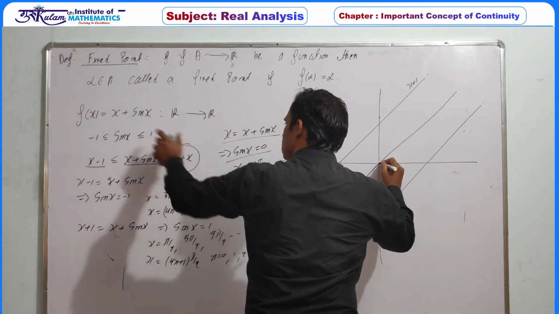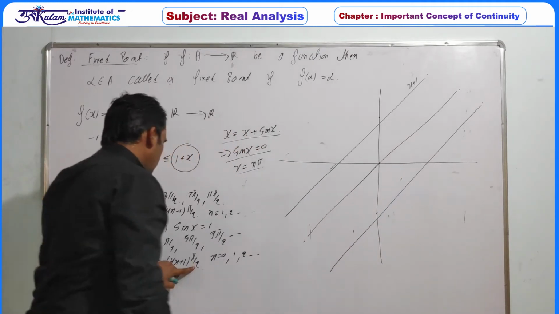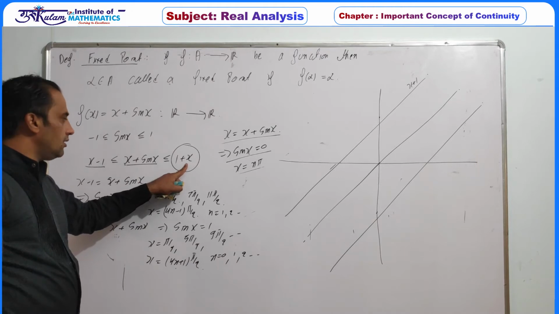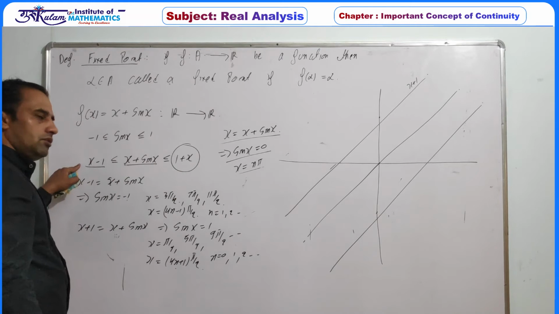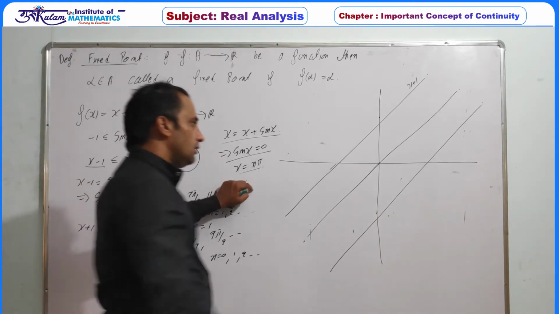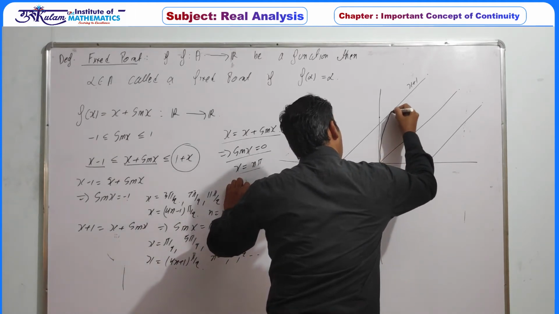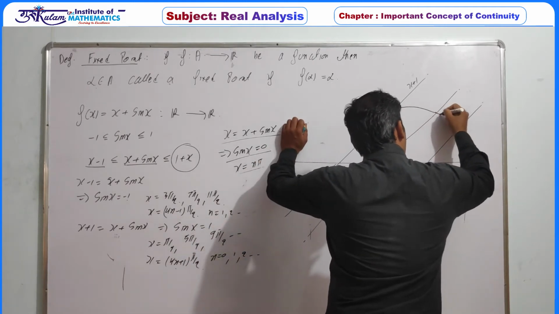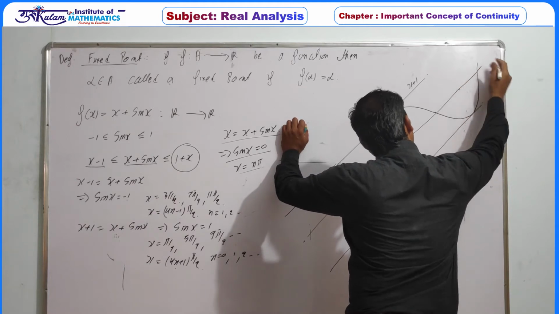At 0, this function's value is 0. At pi by 2, this curve is touching this line. At 3 pi by 2, it is touching this line. In between there is the point pi. So basically, this is pi by 2, then pi, then 3 pi by 2, then 2 pi and so on.